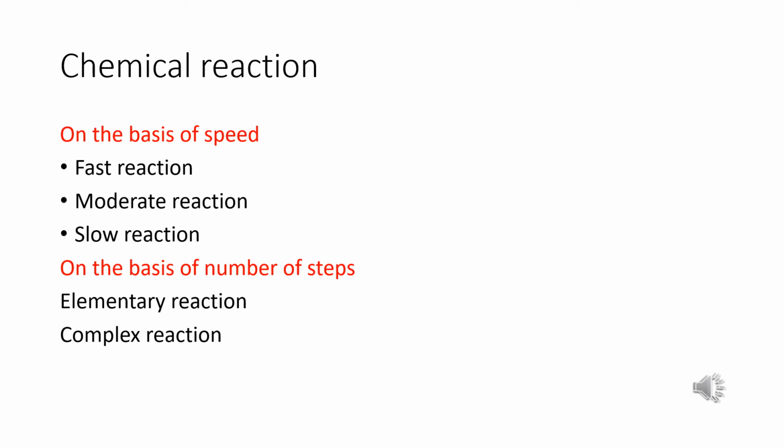Chemical reactions are again classified on the basis of the number of steps involved: elementary reactions and complex reactions. The reaction taking place in one step is called an elementary reaction. And what is a complex reaction? When a sequence of elementary reactions gives the product, that type of reaction is known as a complex reaction. Each step in a complex reaction is called an elementary step of the reaction.